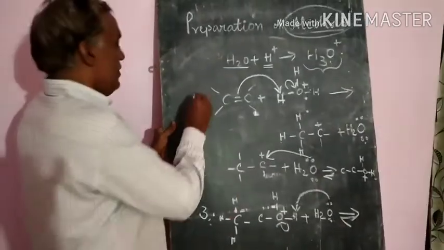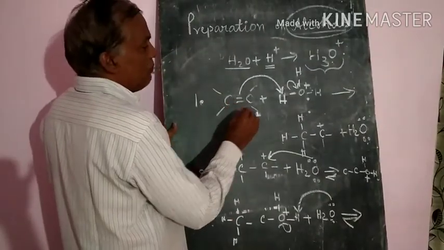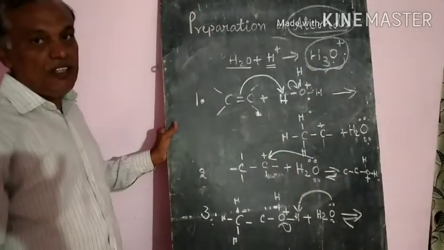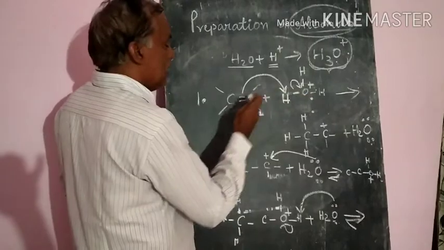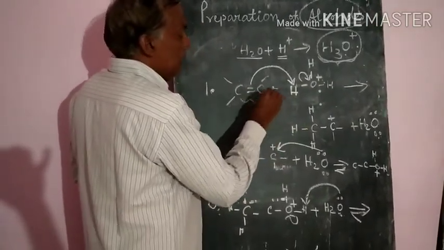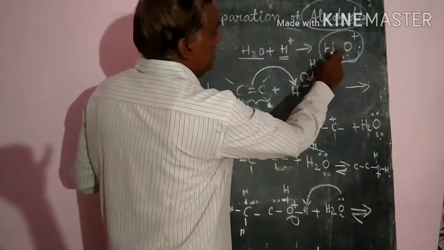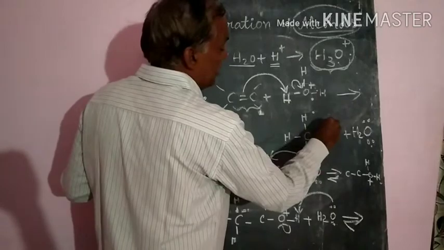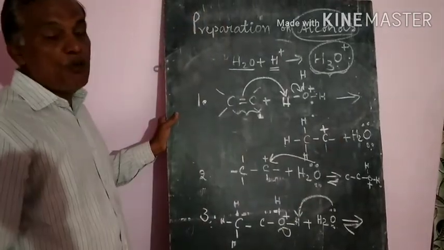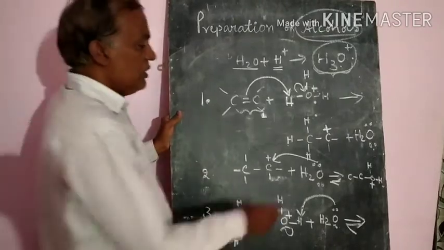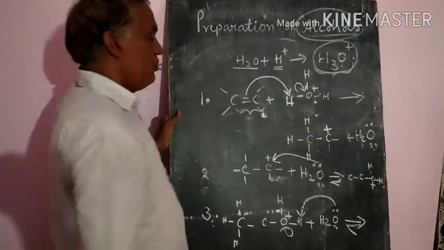H3O+ is the electrophile. It attacks the alkene to form the carbocation. That is the first step, protonation of the alkene, which gives us the carbocation. So what is the protonation?